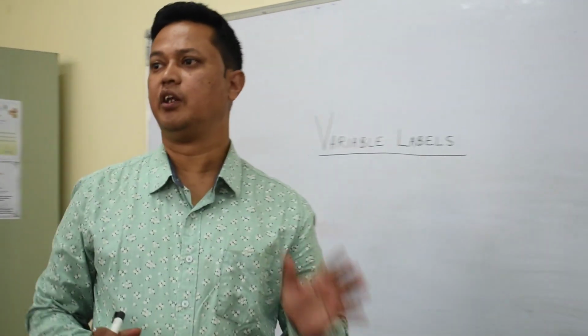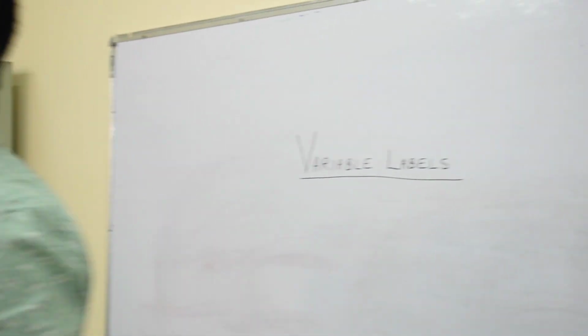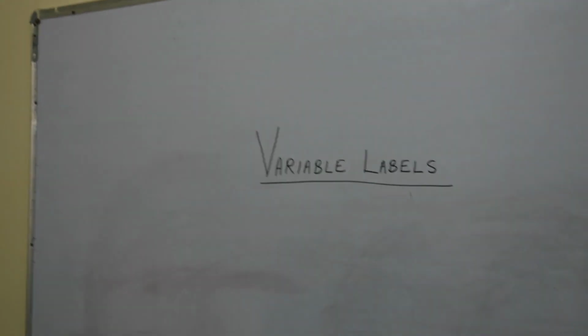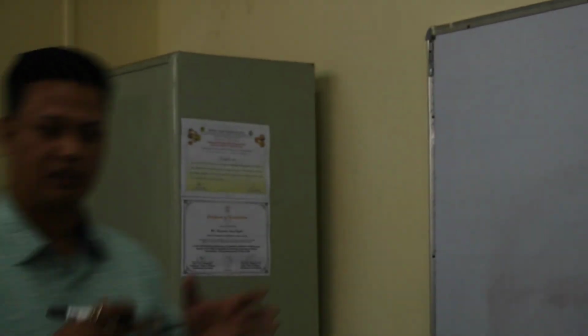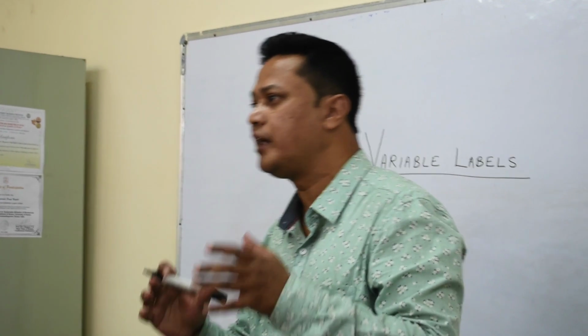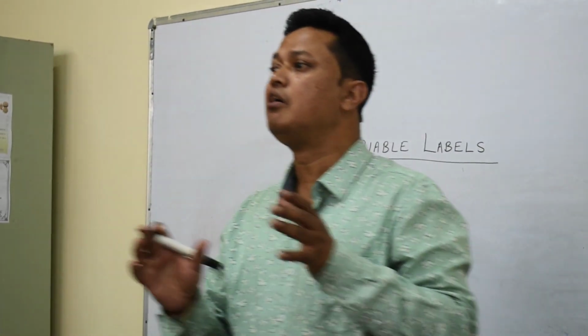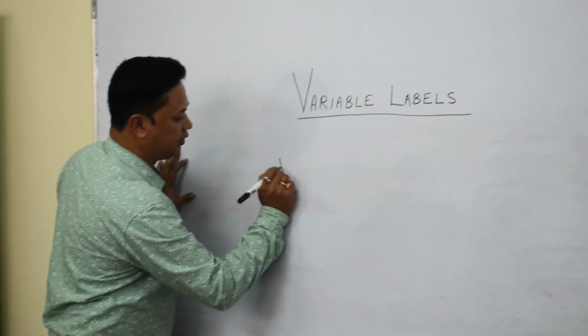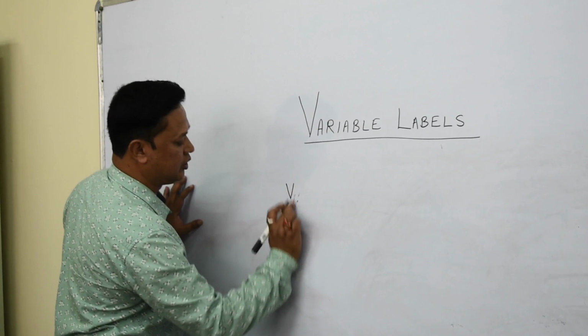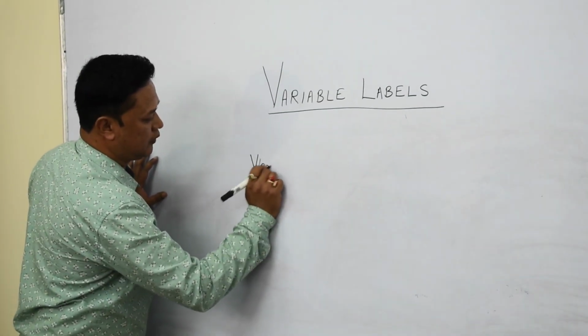Let us discuss variable labels. Variable, as the name itself suggests, keeps on varying. It means there is always a change with respect to the numbers or quantities. Whatever you are trying to measure is keeping on changing. So this is called a variable. A variable will keep on changing.